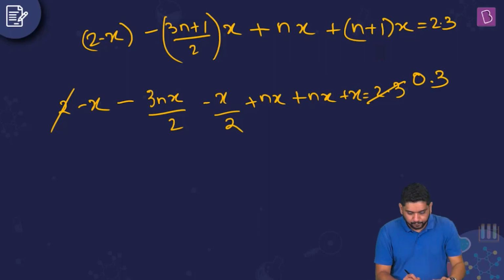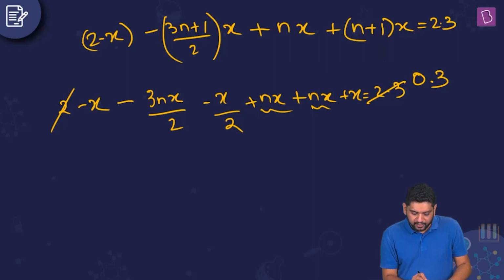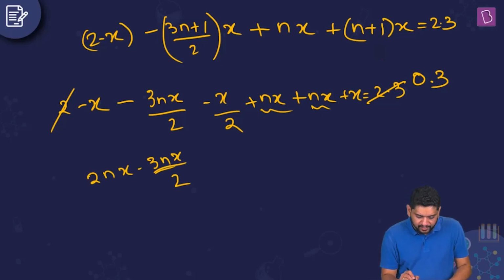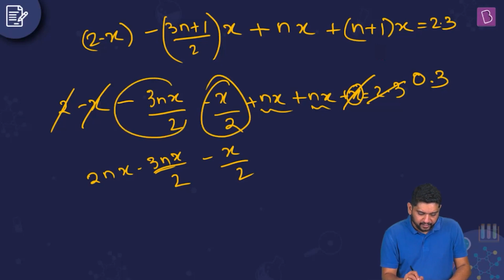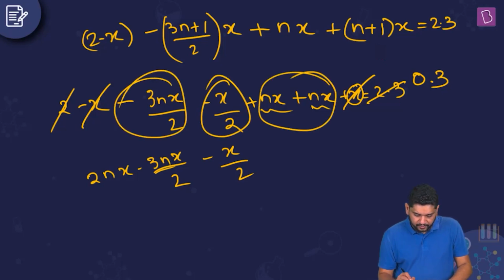What do I see here? Okay, I'm seeing nx plus nx, 2nx minus 3nx by 2 is one term I can see here. Then what else is there? In pure x, I am seeing 1x here, minus x here. Let me cancel them out. Then I'm getting 1 minus x by 2. Right, this is the only thing that is remaining. I've taken this, I've taken these. So yeah, this is what I'm getting. This should be equal to 0.3, right? So what does it tell you?